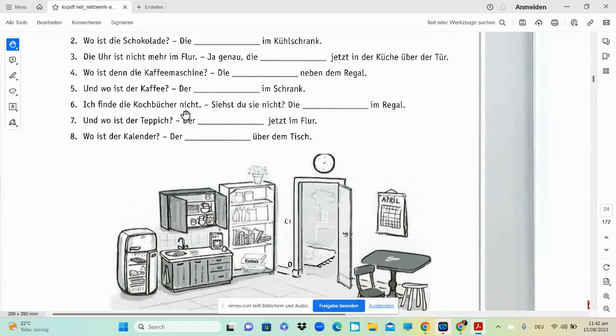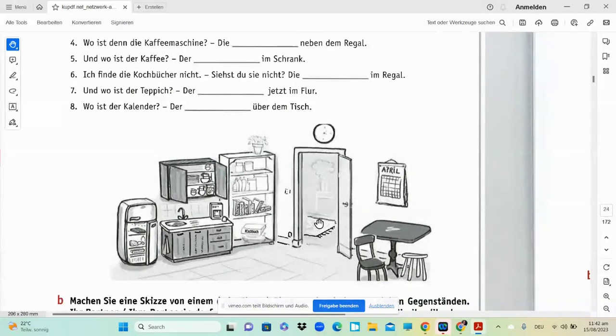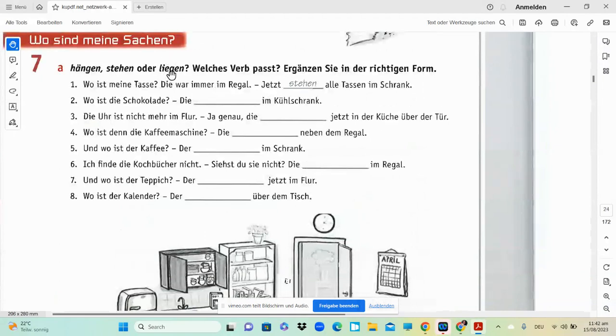Ich finde die Kochbücher nicht. I'm not able to find the Kochbuch. You can see it's over here. So, siehst du nicht die, what is happening with the Kochbuch? You can see it's lying in the Regal or in this particular type of rack. Okay, so it liegt, or you can also say stehen im Regal. Okay, und wo ist der Teppich? Der liegt jetzt im Flur. So Teppich is the carpet. Where is the carpet? So you will say liegen, but over here you will say liegt jetzt im Flur.